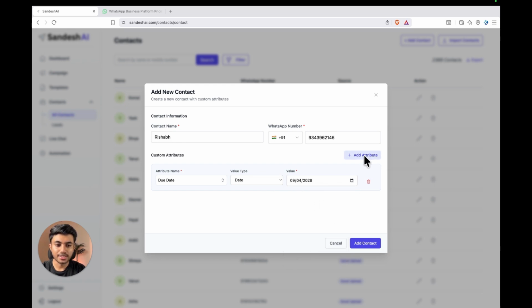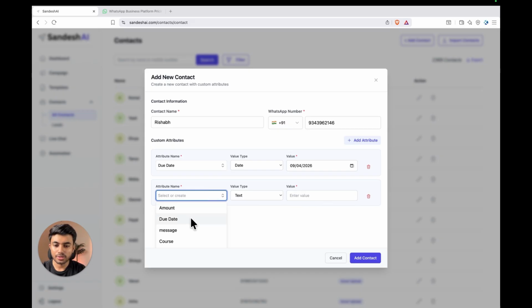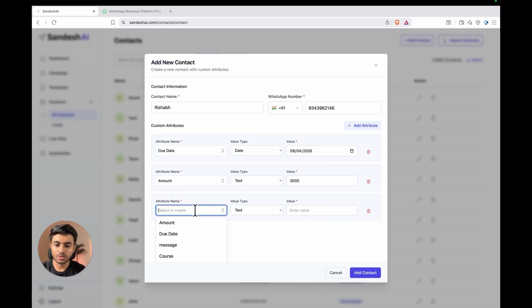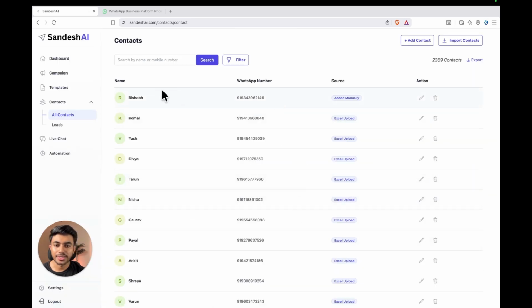So select that. Another attribute will be of amount. So select the amount is text and the amount is, for example, 3000 rupees. And another attribute is of status, and status is active. You can create as many attributes as you want. You can think of attributes as extra details about your customer. Click on this add contact button here, and as you can see, this contact has been successfully added.